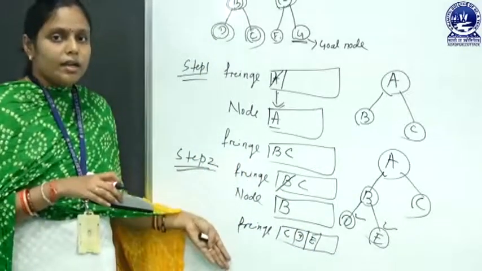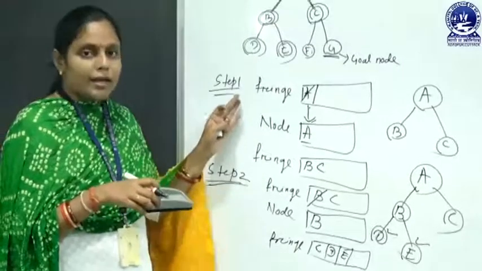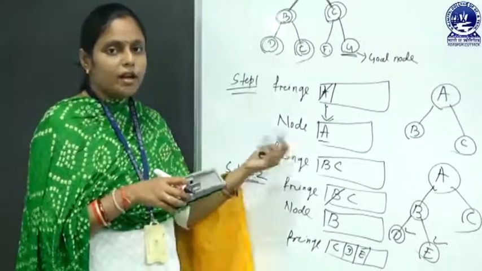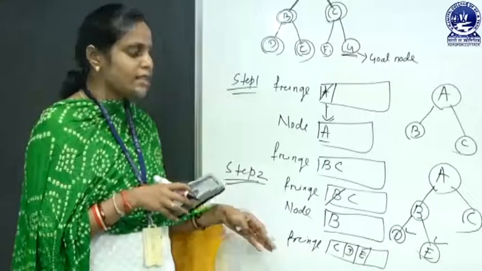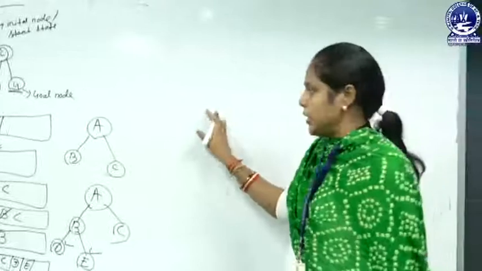After that this loop also continues, because at this point we cannot get the goal node. For this reason we continue the loop. Next, step 3.